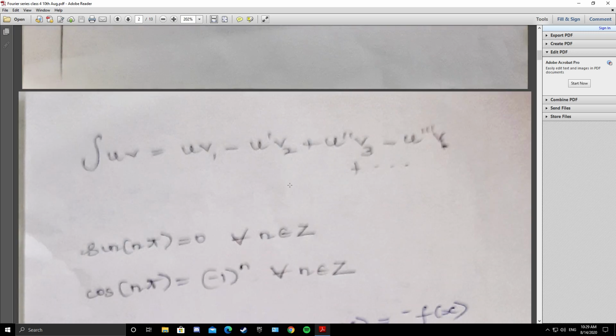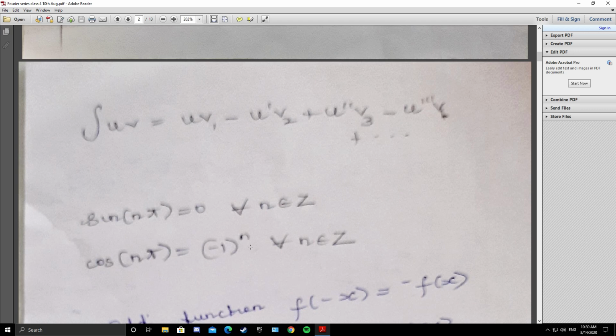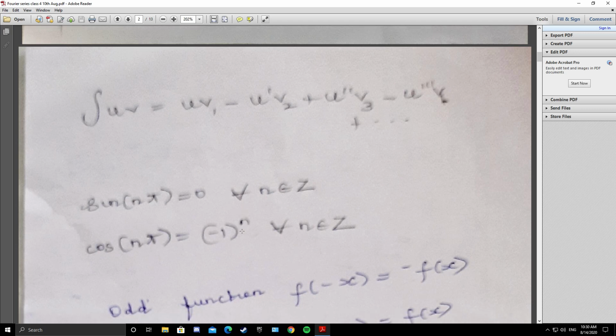Then for all the problems we will be using Bernoulli's rule of integration. Integral uv equals u v1 minus u dash v2 plus u double dash v3 minus u triple dash v4 plus etc. Sin of n pi is 0 when n is an integer, cos of n pi is minus 1 whole power n when n is an integer. So these three will be used in all the problems.